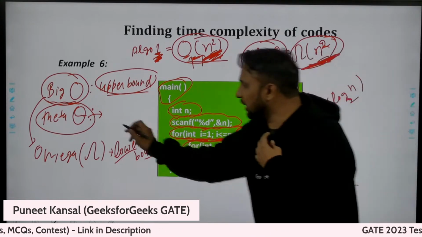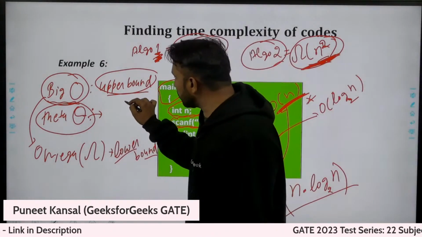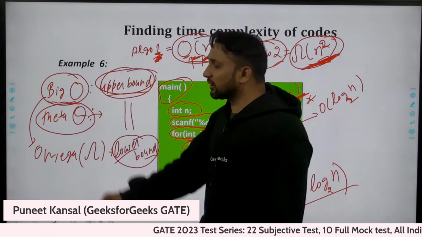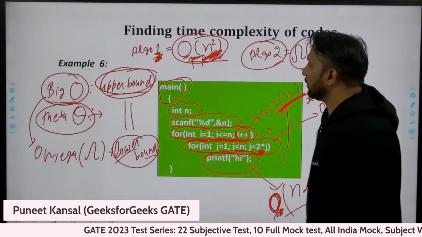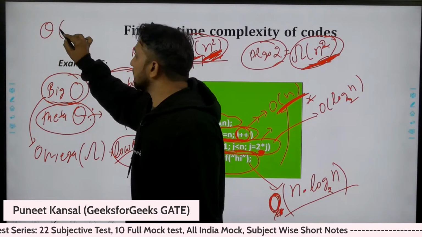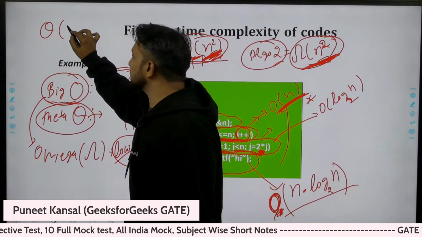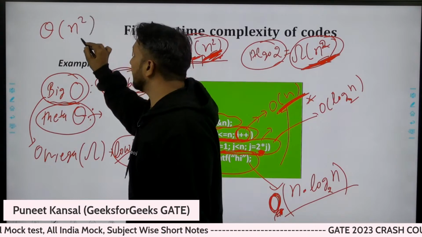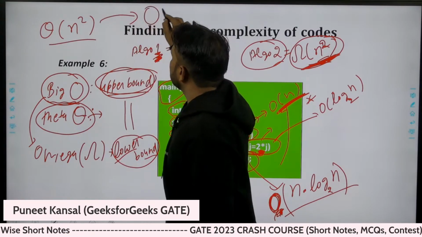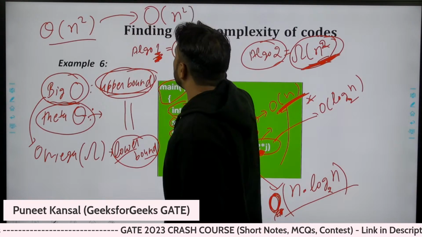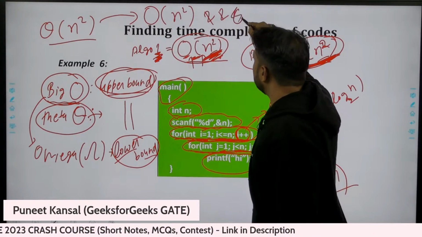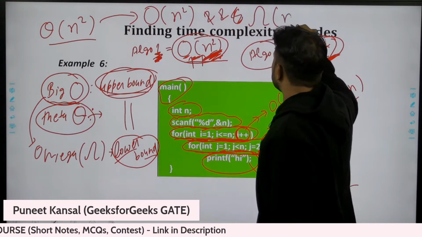And theta means if the upper bound is equal to the lower bound, if both are the same for an algorithm, then I can represent it with theta. If somebody says my algorithm is taking theta of n square time, I understand that the maximum time taken by his algorithm is n square, and the minimum time is also n square.